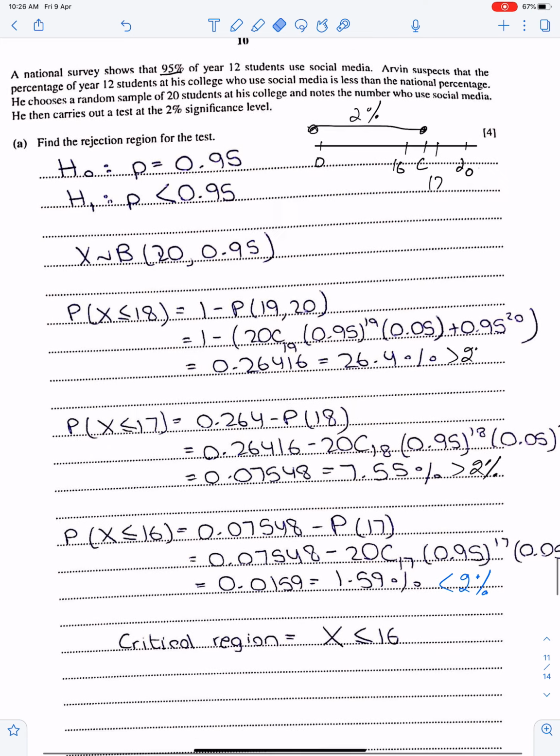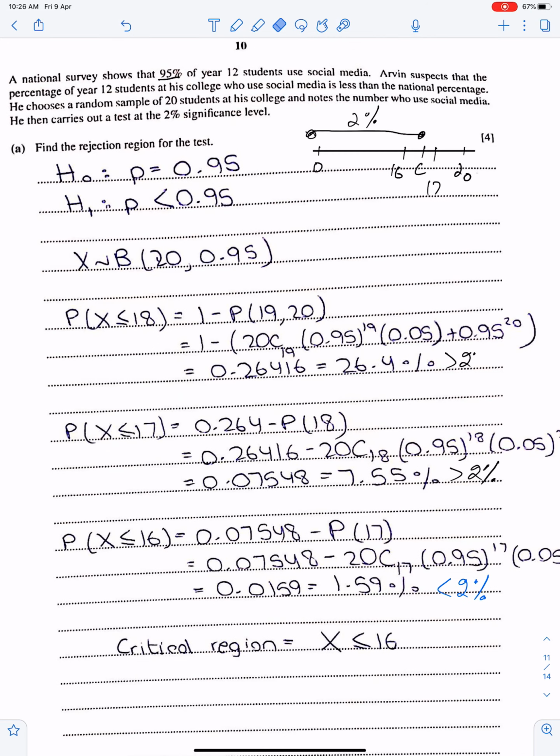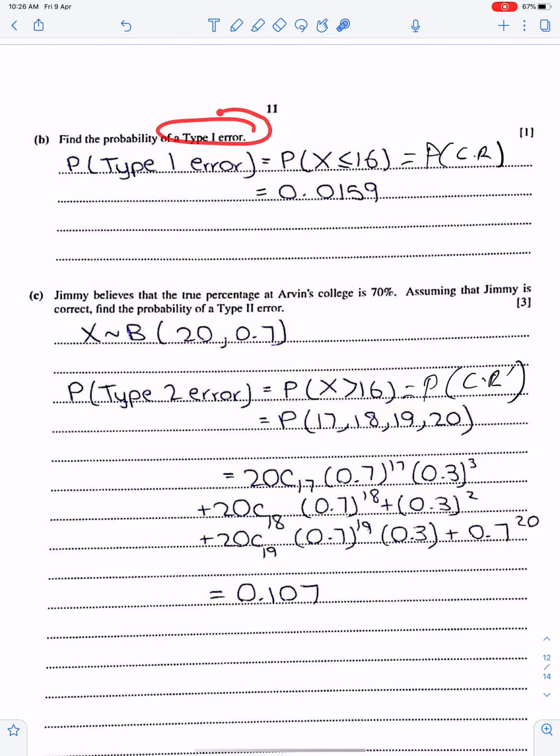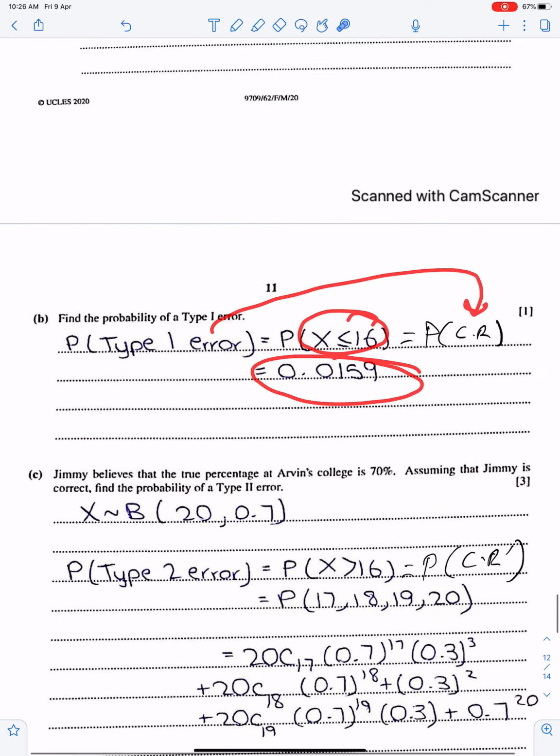And you know, the probability of the critical region is the probability of type 1 error. Now they are asking to find the probability of a type 1 error. So the probability of type 1 error is the probability of the critical region, and the critical region is this. So its probability is here, 0.0159.